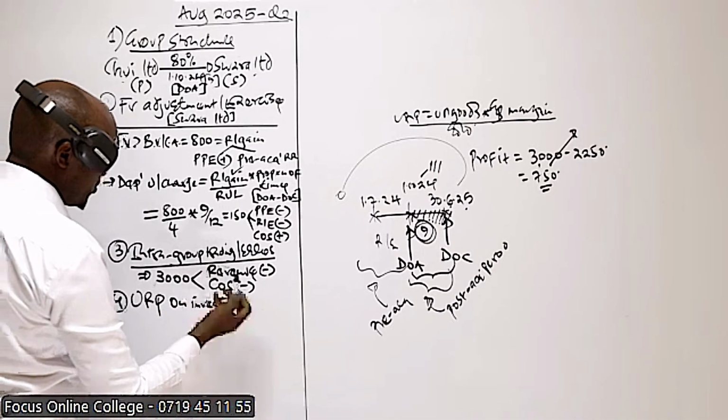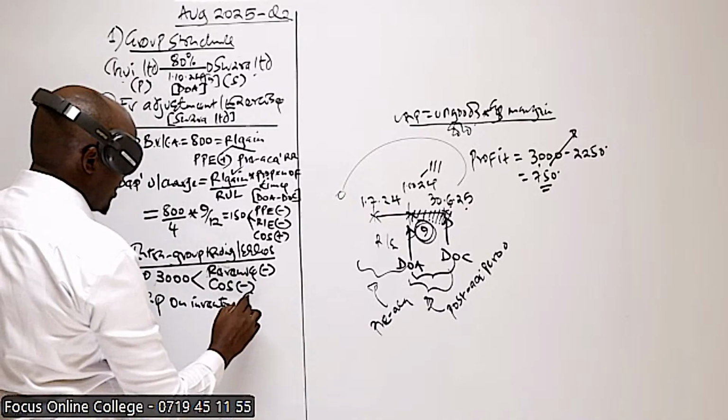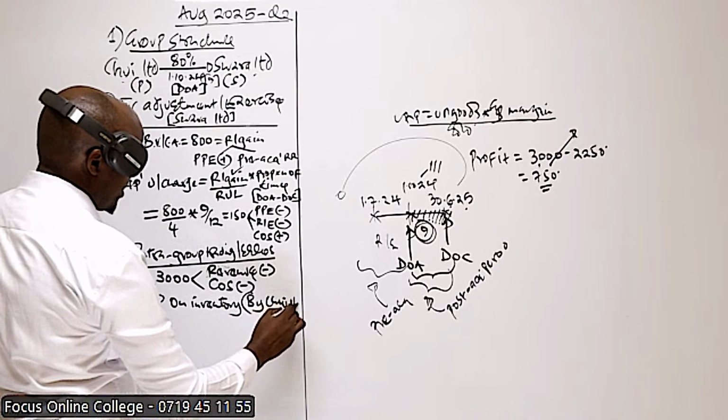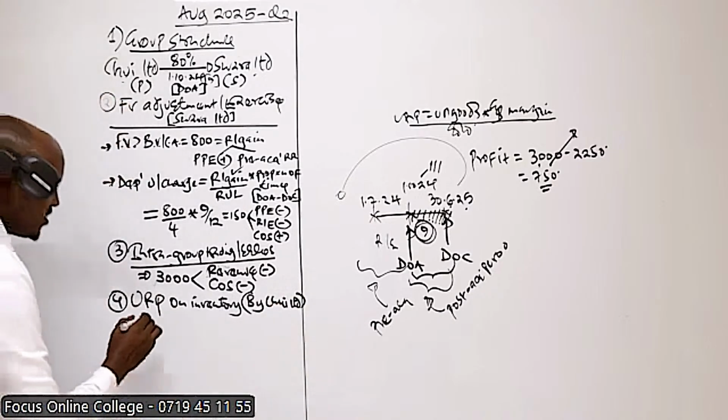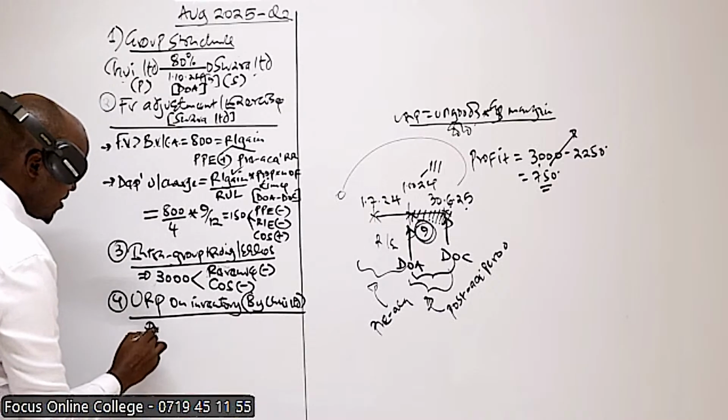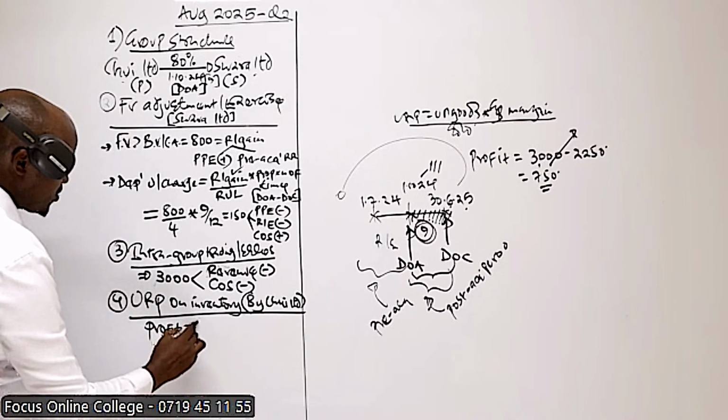But I'll show you it's quite simple. This unrealized profit is by the selling company. The company which sold the goods is TUI. So therefore, the unrealized profit is by who? By TUI. So the first thing we need to determine here is the profit which was reported by TUI.